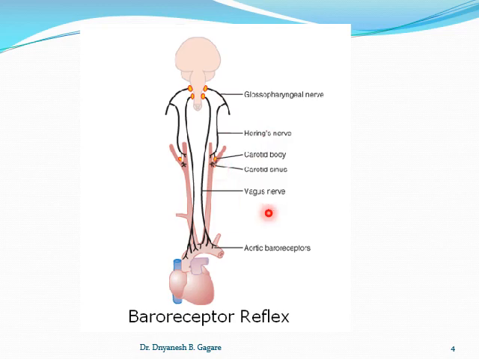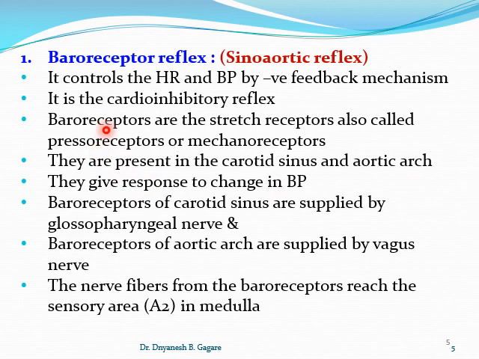Now see the role of baroreceptors. It controls the heart rate and blood pressure by a negative feedback mechanism. You know the negative feedback mechanism: any increase in blood pressure decreases heart rate and blood pressure. That is negative, so we can say that it is a cardio-inhibitory reflex. Increased blood pressure decreases heart rate, and that's why it is called cardio-inhibitory.